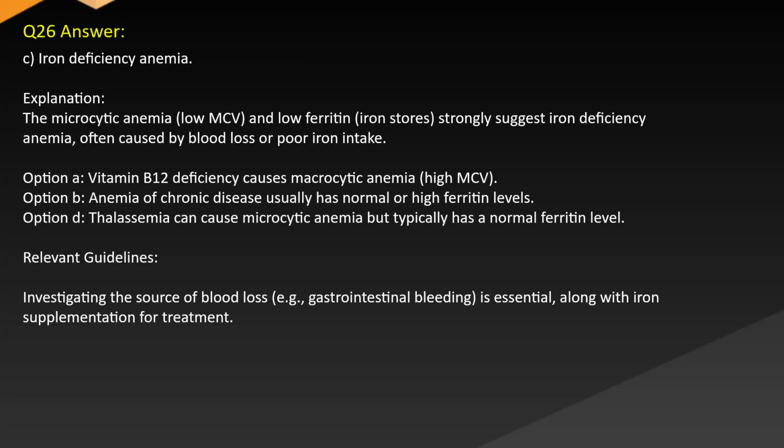Answer: C. Iron deficiency anemia. Explanation: the microcytic anemia, low MCV, and low ferritin iron stores strongly suggest iron deficiency anemia, often caused by blood loss or poor iron intake. Option A. Vitamin B12 deficiency causes macrocytic anemia, with high MCV. Option B. Anemia of chronic disease usually has normal or high ferritin levels. Option D. Thalassemia can cause microcytic anemia but typically has a normal ferritin level. Relevant guidelines: investigating the source of blood loss, e.g. gastrointestinal bleeding, is essential along with iron supplementation for treatment.